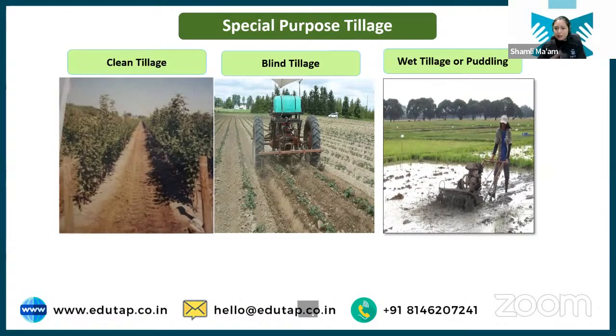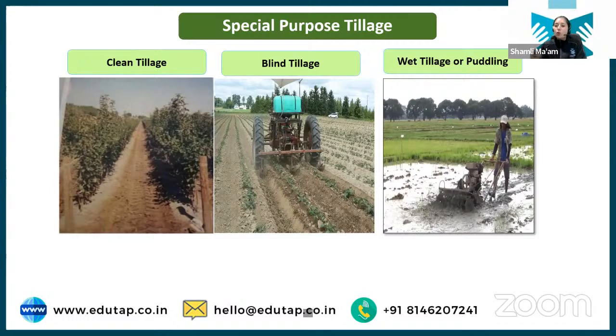In special purpose tillage, first we have is a clean tillage. Clean tillage is basically where our intention is to clean the field. If there is any stubble, if there is any weed growing in between the crop, we need to clean it up. So clean tillage is basically cleaning the field.